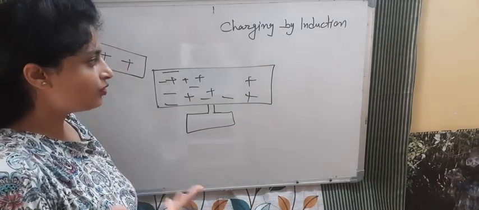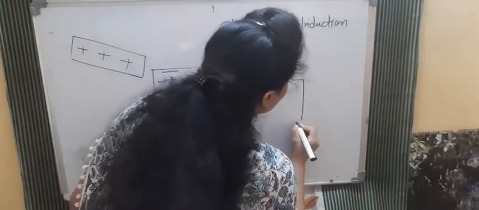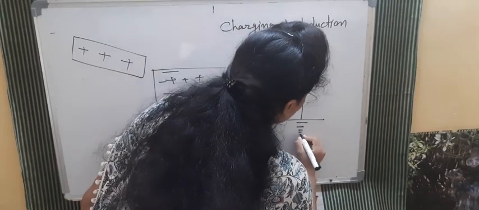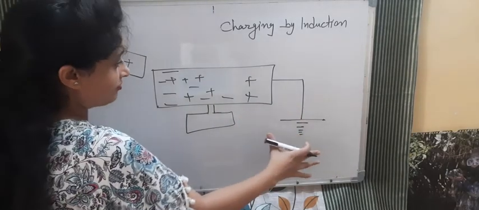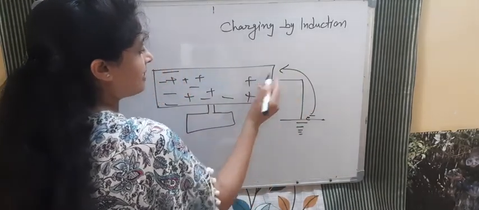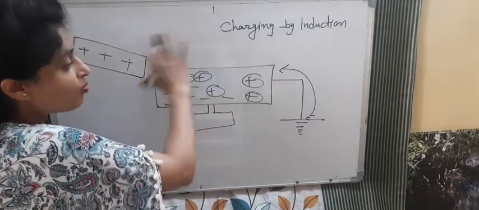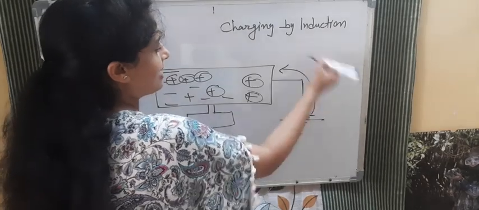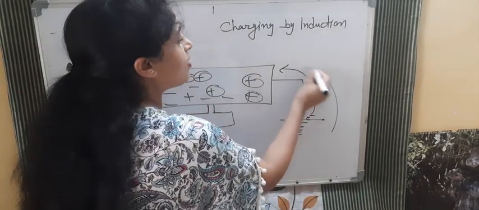So what will we do? We will do earthing. We will connect it with a conducting wire to the earth. When we connect it to the earth, electrons from the earth will come and balance these positive charges. So most of the positive charge will be balanced by the earthing. And after that, firstly, we will remove the earthing.